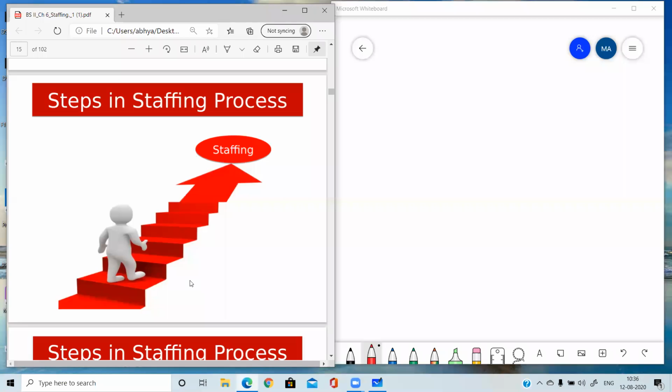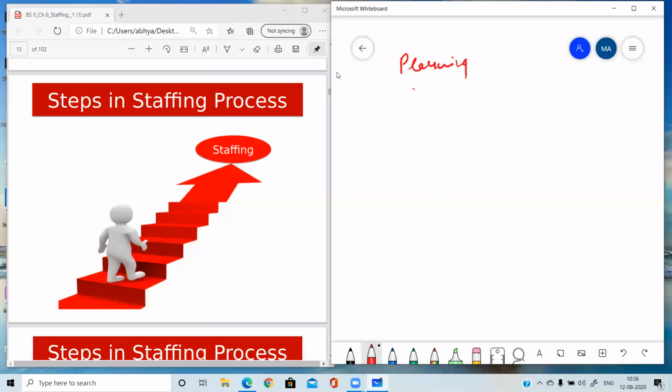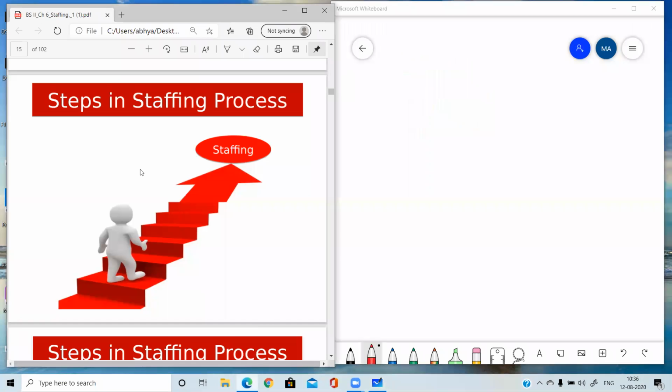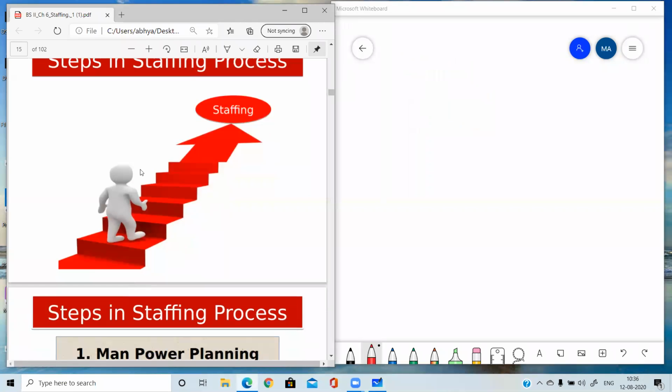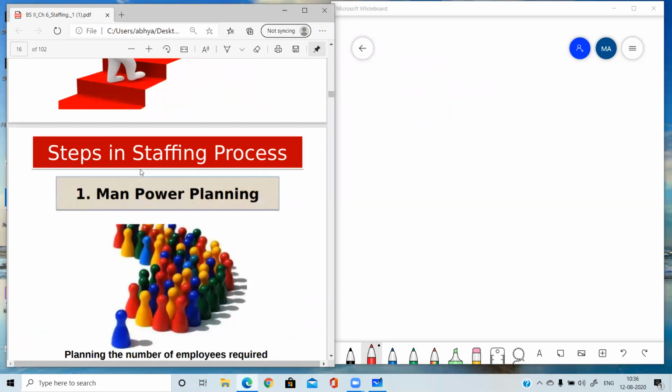As I told you earlier, all the functions of management have their own process. Like in planning, we have done the process of planning. Then organizing, we have done a process. Similarly, staffing is a function which also has a process. So today we will be doing the process of staffing. Process means a sequence of steps to perform a given particular task. So staffing cannot be done in only one step. There is a complete process of staffing.